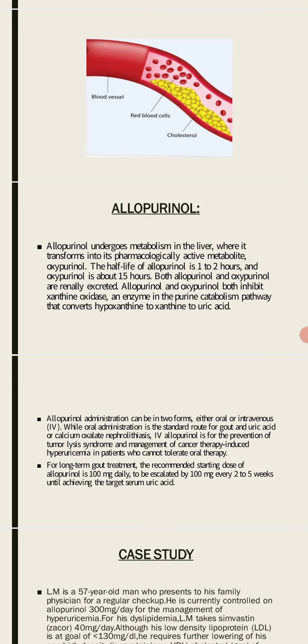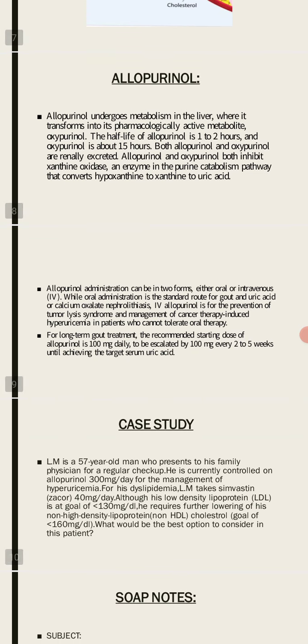Allopurinol and oxypurinol both inhibit xanthine oxidase, which is an enzyme in the purine catabolism pathway, which converts hypoxanthine to xanthine and then to uric acid. Administration of allopurinol is in two forms, oral or intravenous. Oral administration is very beneficial because it is a standard route for gout and uric acid or calcium nephrolithiasis.